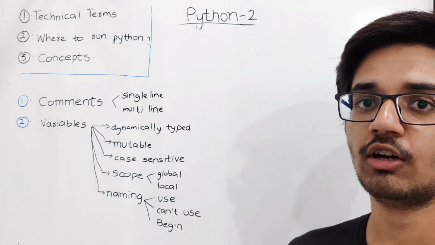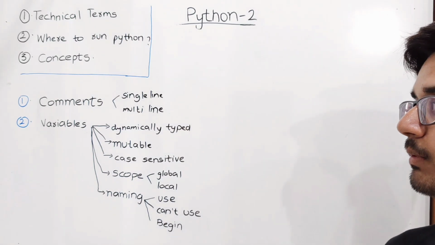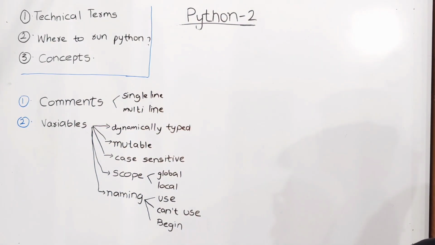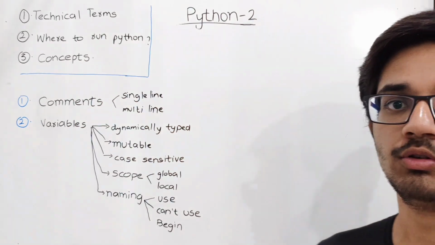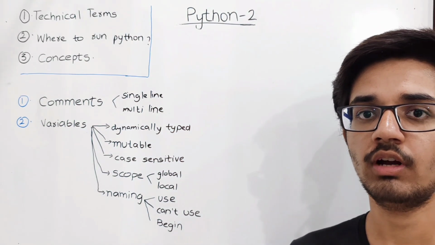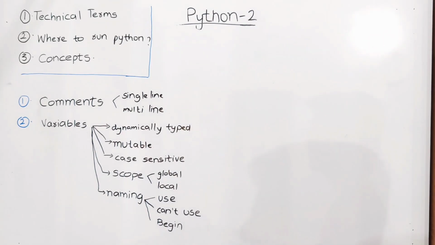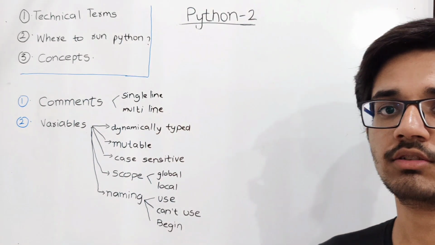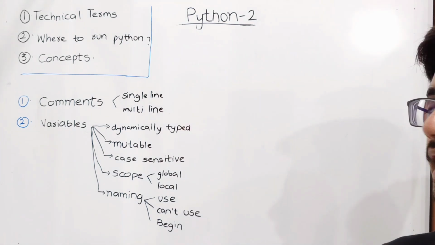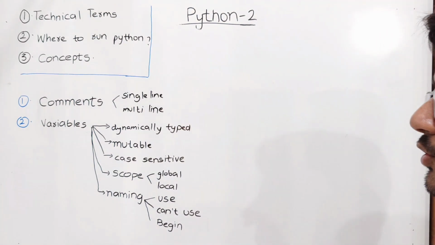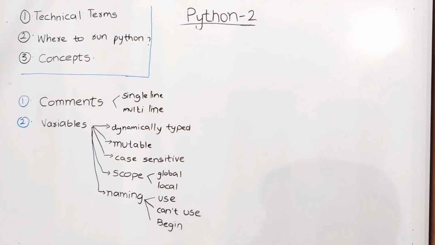Let us discuss the concepts. So what is meant by comments? Comments are used to provide additional information about the code. So in the future, whenever you go back to the code which you have written, you can easily understand it by using comments. This also helps us make things simple. So as a developer, it is a good sign to use comments in coding.